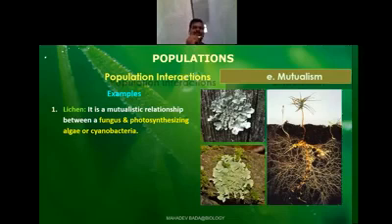The best example is lichen. The second example is mycorrhiza, an association between the fungi and the roots of the higher plants. Fungi will get the shelter from the roots of the plant. At the same time, the fungi will deposit the nitrogen content that is required for the plants to grow. The plant will get the nitrogen, nutrients and minerals through the roots from what is deposited by the fungi. At the same time, the plant provides the food that is required for the fungi. Such a relationship is called mutualism.